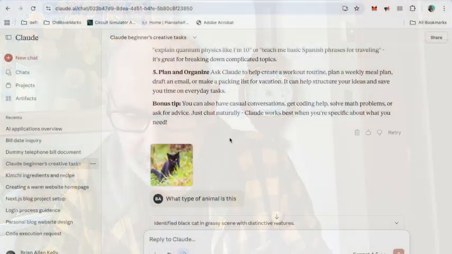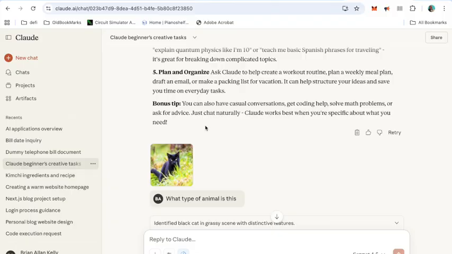So, bonus tip, you can have a casual conversation, get coding help, solve math problems. We'll leave that coding and maths for today. Ask for advice, just chat normally. Okay, what can we ask?